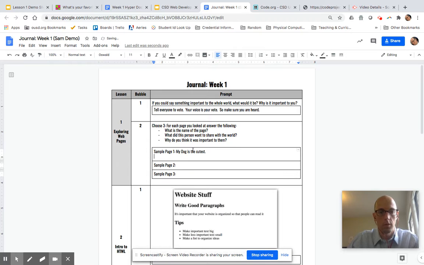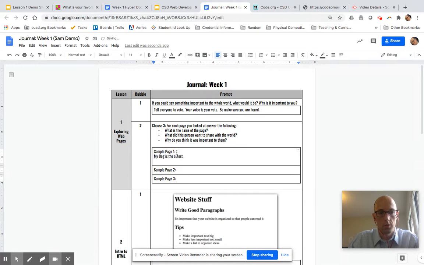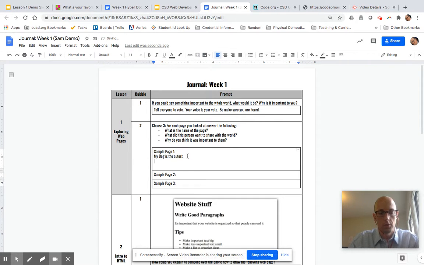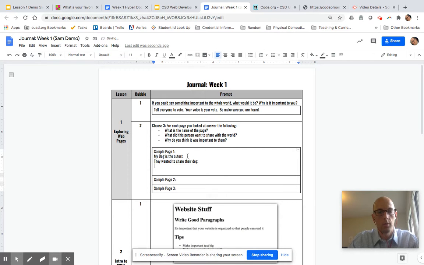And what did this person want to share with the world? They wanted to share their dog. Why was that important to them? I think they love their dog a lot and want other people to see her.